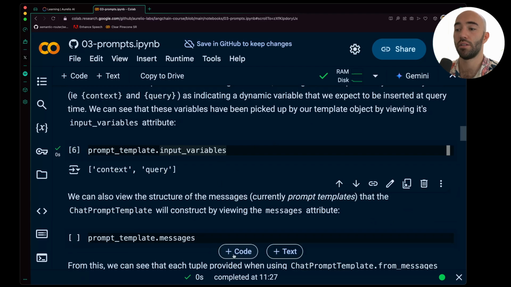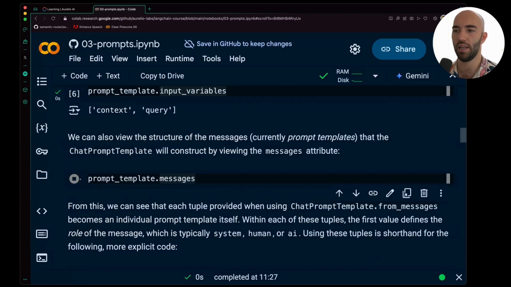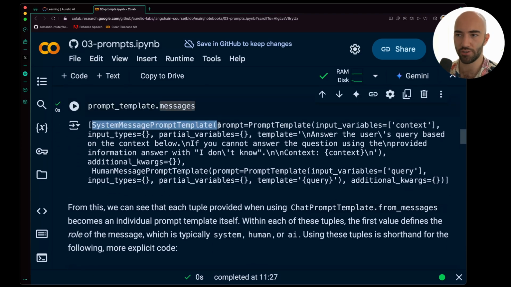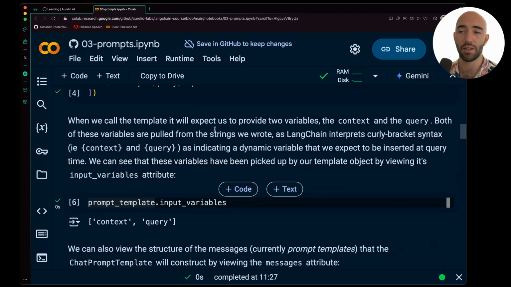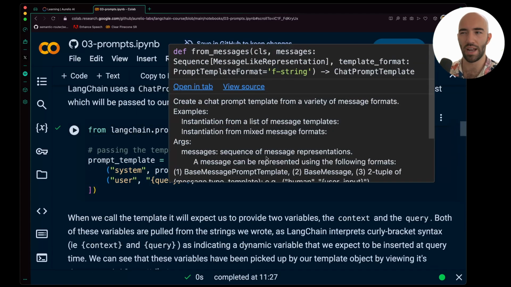We can also see the structure of our templates. Within messages here, we have a system message prompt template. The way that we define this, you can see we have from messages, and this will consume various different structures.